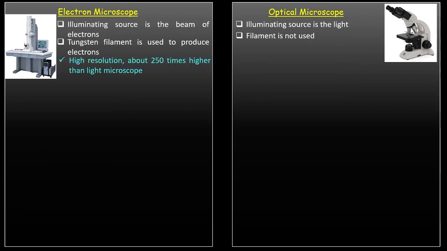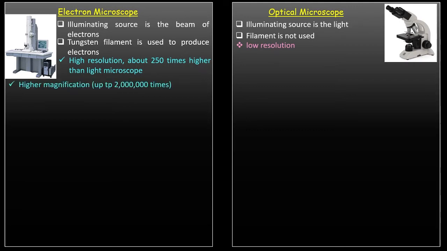And then what are the advantages of the electron microscope? Because it uses electrons to see the specimen, and electrons have a very small wavelength compared to light, it has very high resolution, about 250 times higher than the light or optical microscope. So the optical microscope has the disadvantage of very low resolution compared to the electron microscope.